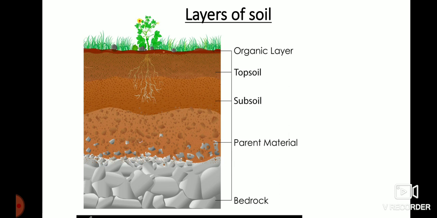In this layer, you can see gravels also, that is the rocks which are smaller in size. Bedrock is the last layer, and it is the hardest layer of the soil, which consists of rocks.